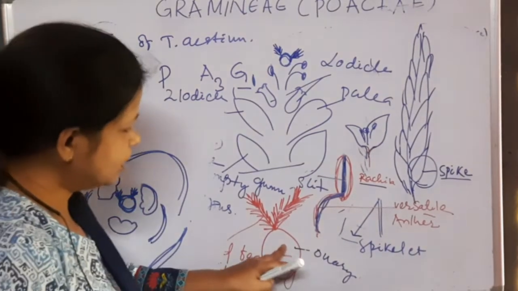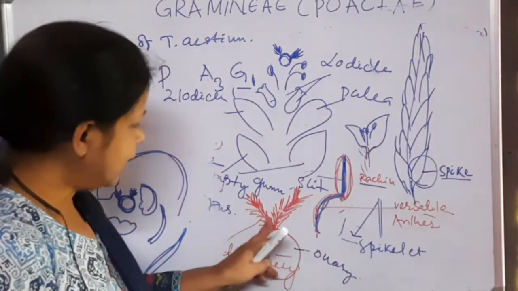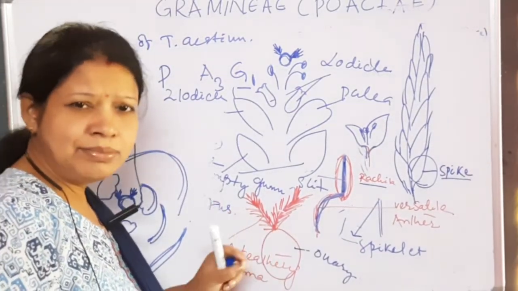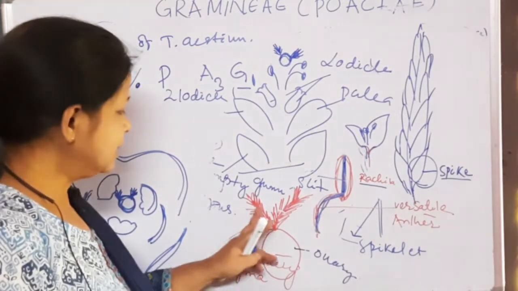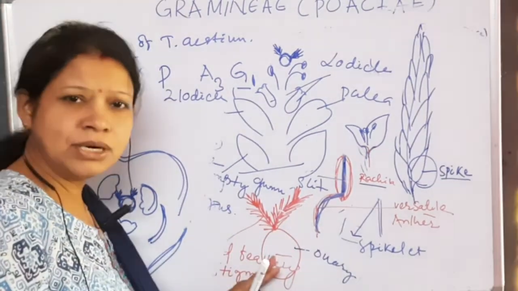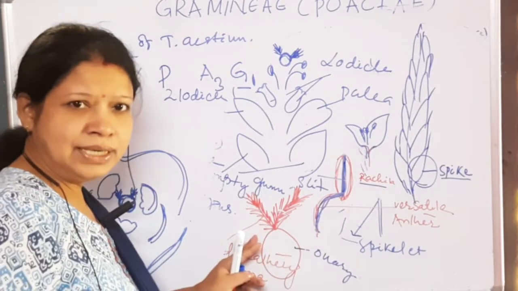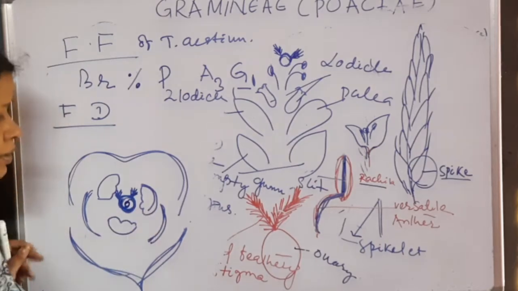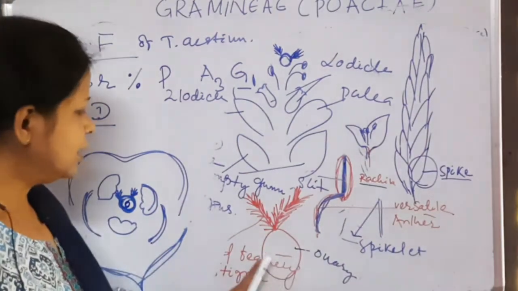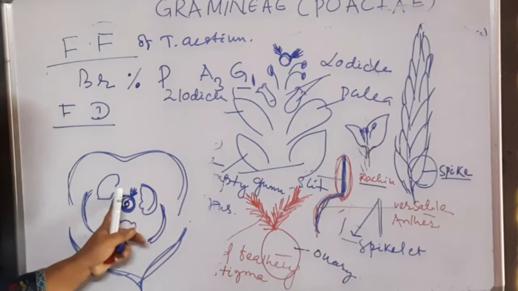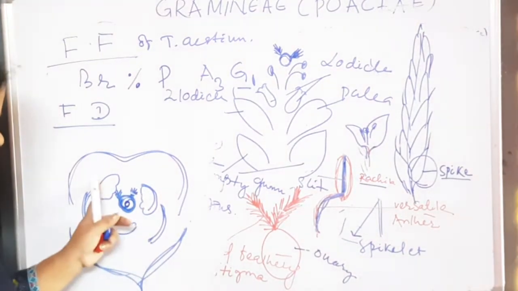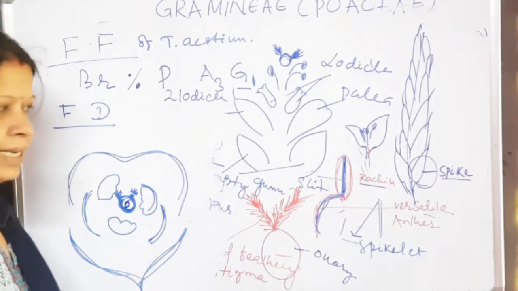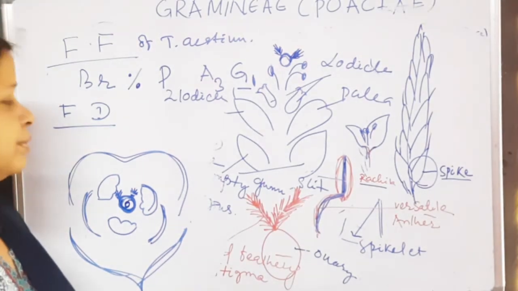This one. This is the ovary, and this is bifid feathery stigma. Style is very much reduced in this case, and this is the feathery stigma attached to the base of the ovary, and each ovary has a single ovule inside it. So this is the TS of ovary having feathery stigma, 3 stamens in one ring, 2 lodicules, and these are the lemma and palea. So this is the floral diagram of wheat.